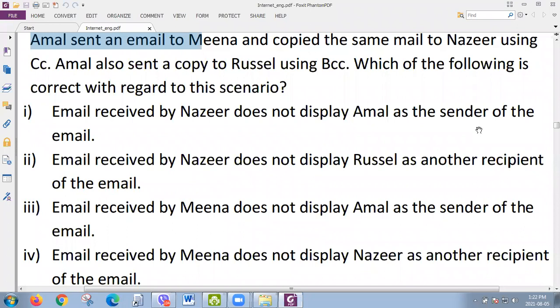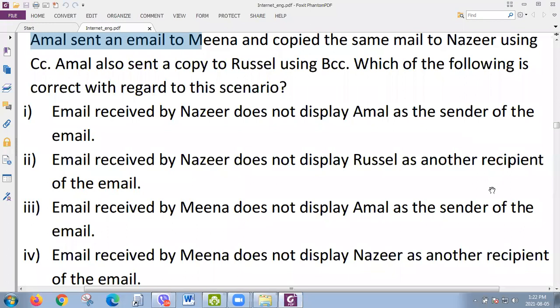The fourth answer. Check every option carefully and tell me the answer. Second one. Is it second one or fourth one? Second one. Okay, let's discuss.